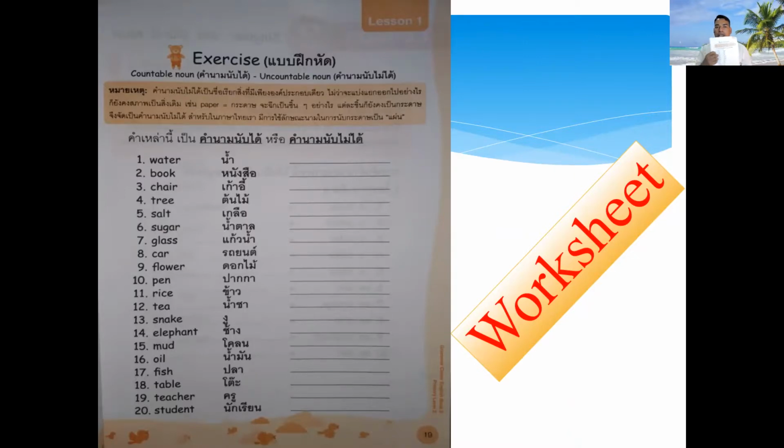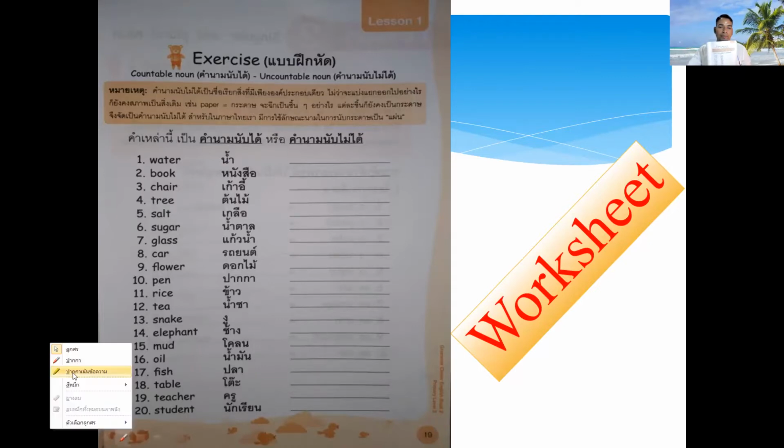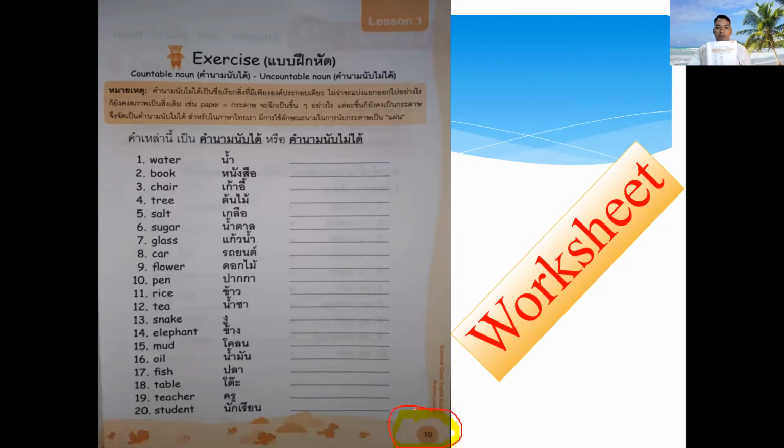I have to take a picture and then I will show you. Here, page 19. You can search in your book and find it here also. Number one, water. Is water countable or uncountable? So please fill in the blank in the English language. Water is uncountable.